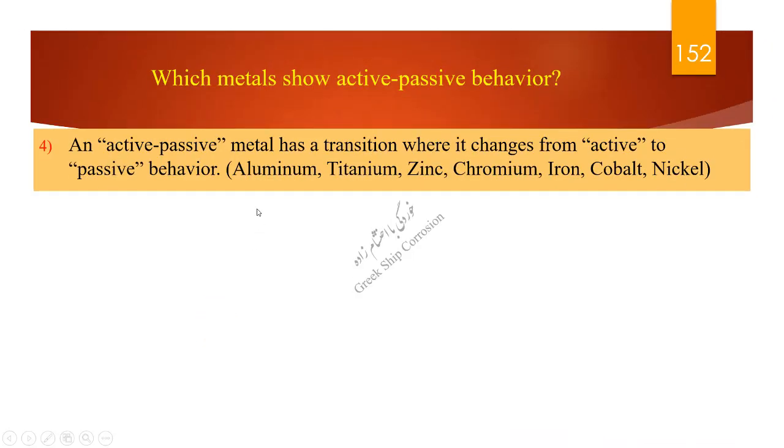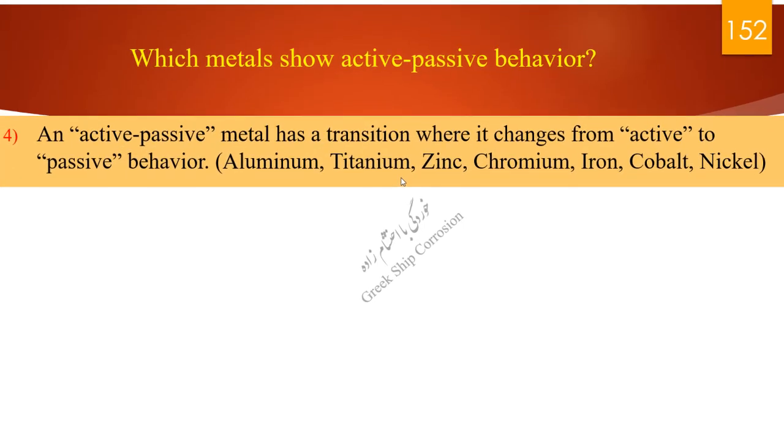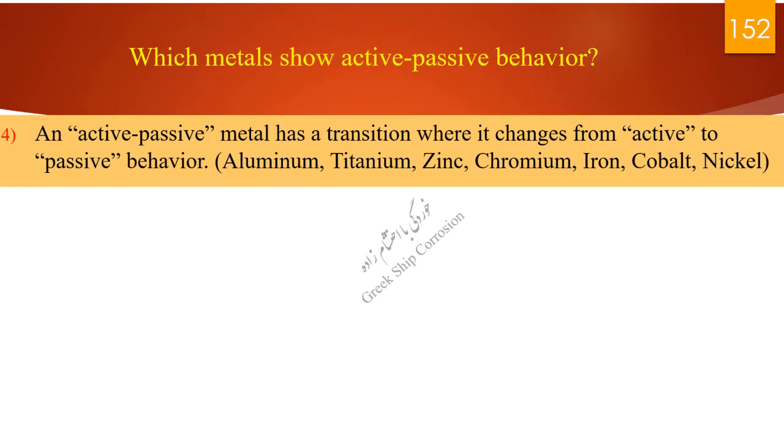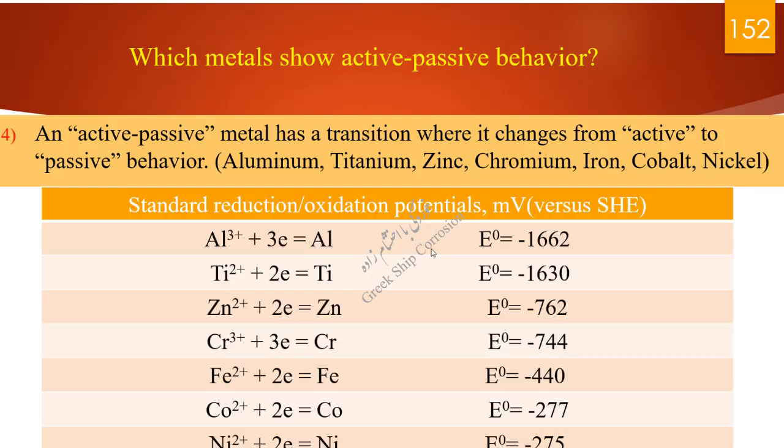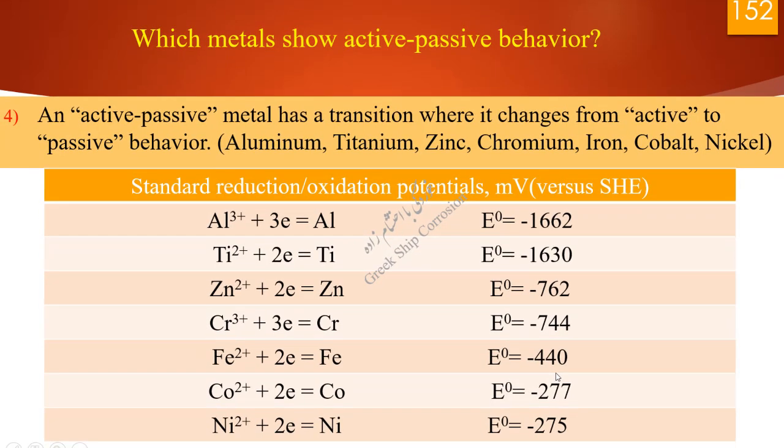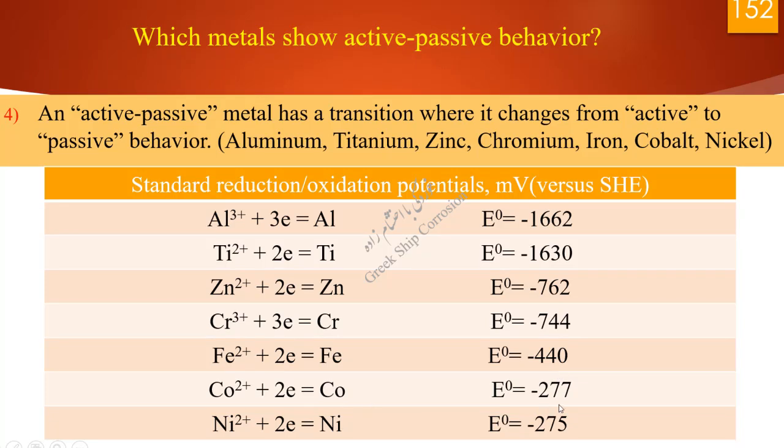Which metals show active-passive behavior? An active-passive metal has a transition where it changes from active to passive behavior. Aluminum, titanium, zinc, chromium, iron, cobalt, nickel. Standard potentials are shown here. Aluminum negative 1662 millivolts versus SHE. Titanium negative 1630. Zinc negative 762. Chromium negative 744. Iron negative 440. Cobalt negative 277, nickel negative 275.